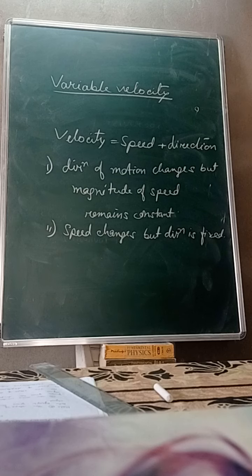Next, instantaneous velocity. What is instantaneous velocity? The velocity of a body at a particular instant is called the instantaneous velocity. It is given by the tangent to the position time curve.